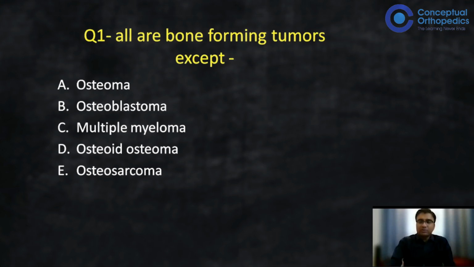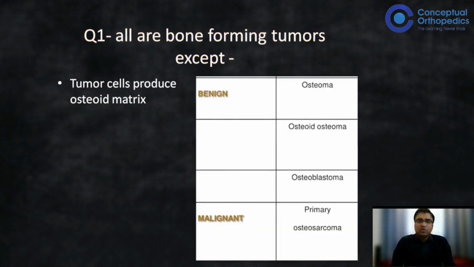When we talk about this classification, you can see that it is benign and malignant. So the only picture which remains is multiple myeloma. If we do not know the answer, then it is by exclusion. But if we know the reason, then we know that multiple myeloma produces purely lytic type of lesion in 95% of the cases. In one of the syndromes, it has sclerotic appearances, but that is something like an exception. This is not what we see routinely. So this is how we have to identify.